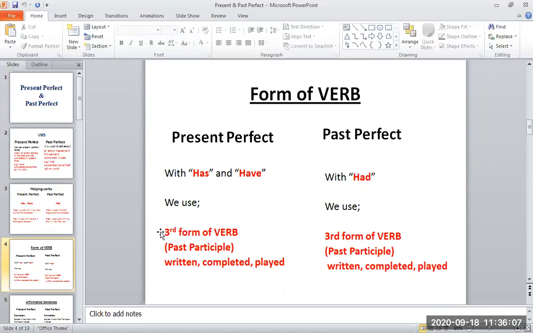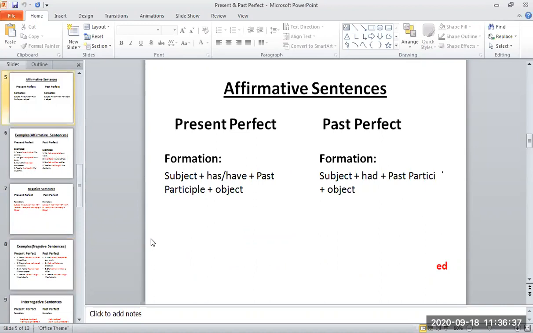The third form of verb is used in perfect tenses. That is also called past participle, for example, written, completed, played. In past perfect tense, it is past participle, so it will remain the same: written, completed, and played.